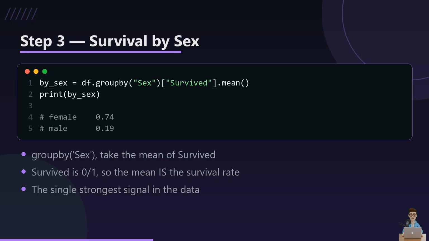Here's the trick that makes this whole project easy. Survived is coded as 0 or 1, so the average of that column is literally the survival rate. Group by sex, take the mean, done. And look at that gap, roughly 3 in 4 women survived versus fewer than 1 in 5 men. Women and children first wasn't just a saying.